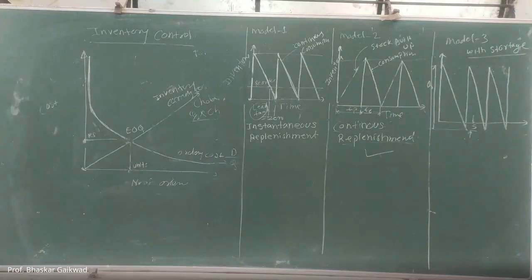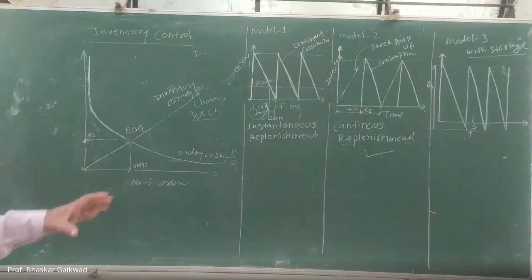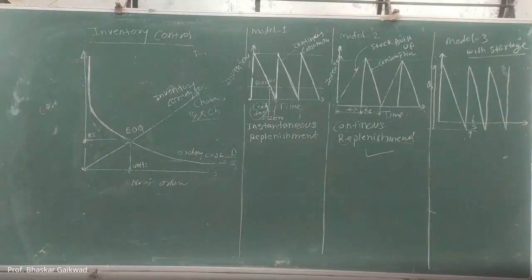One is the basic figure about the cost, and after that, three types of models of the inventory. First is instantaneous models, then the non-instantaneous models, then with shortage. Okay, so I will just revise and then we'll go for the specific formula used for each model.